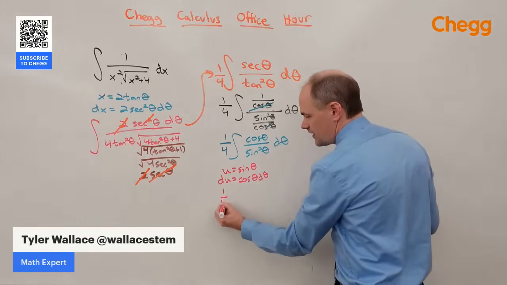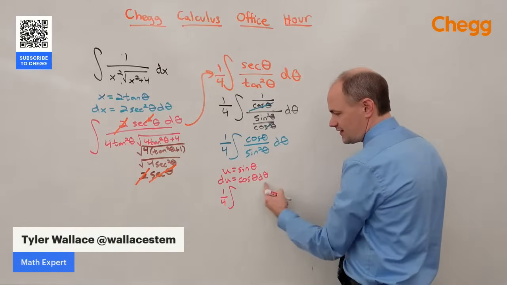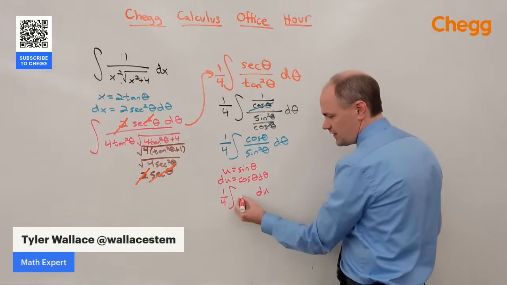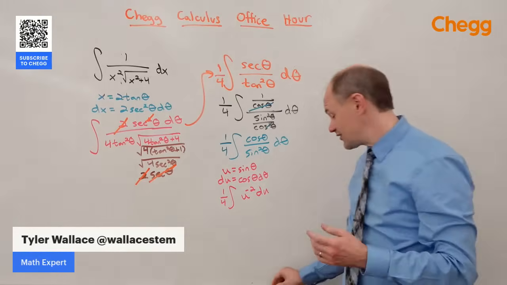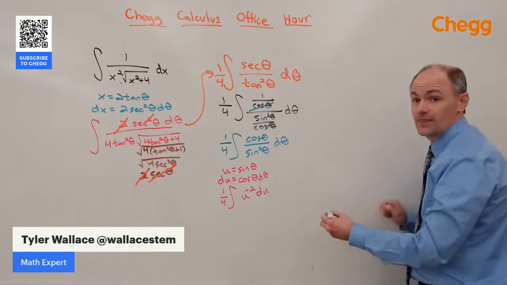If that's the case, we now have 1/4 of the integral. Cosine theta d theta all becomes my du. Sine squared becomes u in the denominator, which means we've got u to the -2. And this is an integral that we actually know how to solve and get our answer.